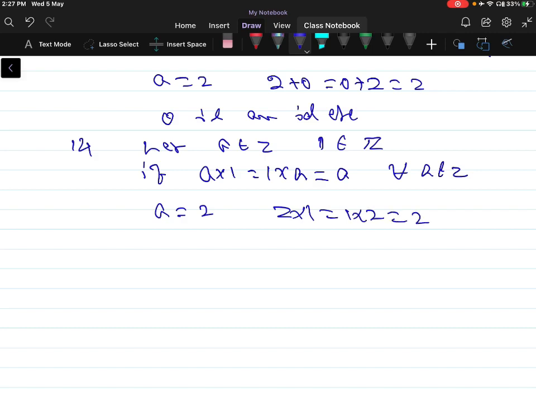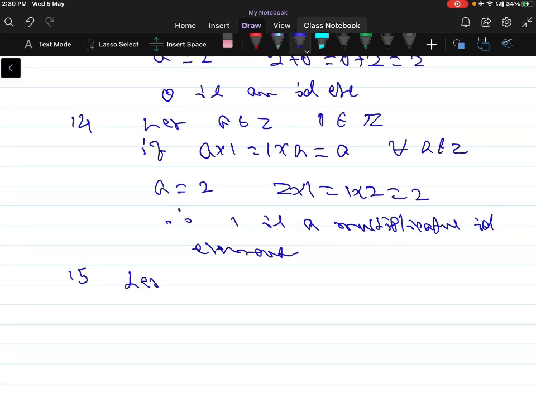This is true for all the values of integers. Therefore 1 is a multiplicative identity element.